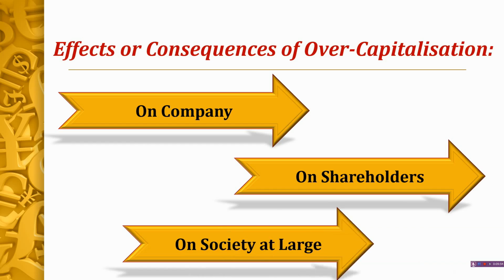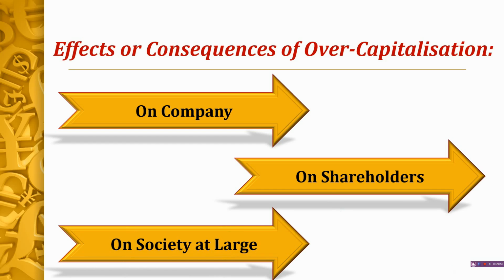Now next comes the effect on society at large. So what are the effects of overcapitalization on society? See, first it will result in increased price of commodities. How come? See, in order to increase the rate of dividend, the company increases the price of the commodity and consequently the consumers suffer. So this is the first way in which a consumer, or a society, suffers.